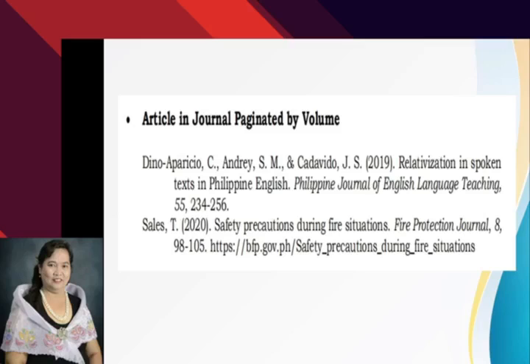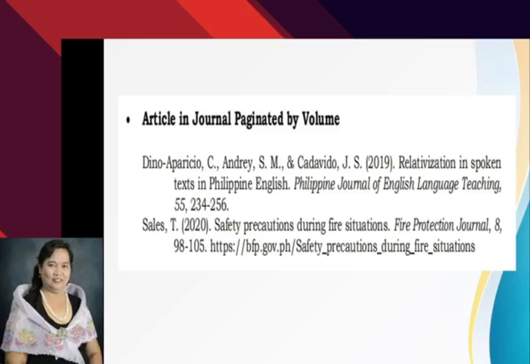Okay, another example is Sales, comma, T period. 2020, there is a copyright date, period. Safety precautions during fire situations. Again, only the first letter is capitalized except for proper nouns. Period. After the title of the article, then the name of the journal, which is italicized, Fire Protection Journal, comma, 8, comma, 98-105, period.